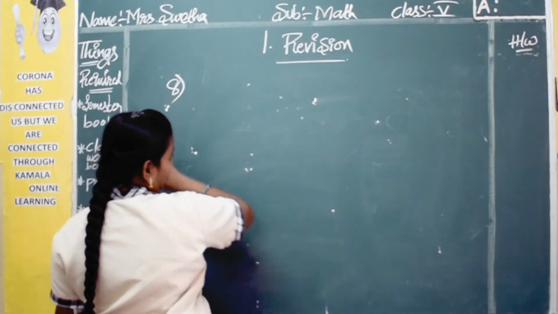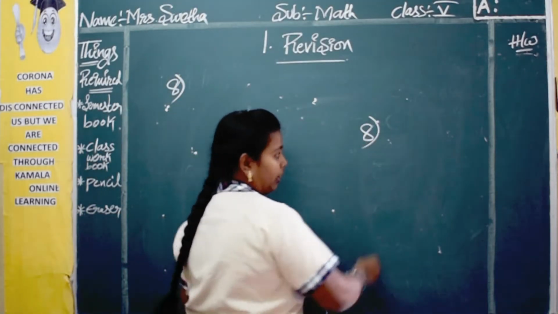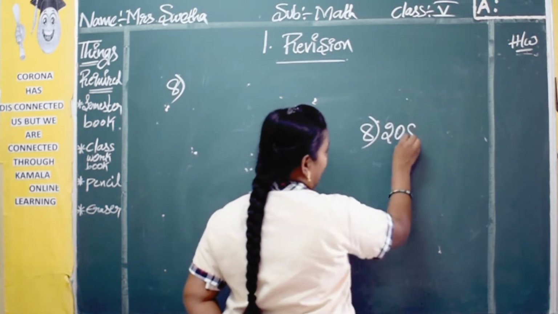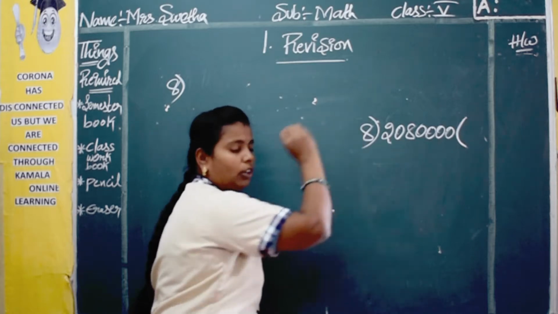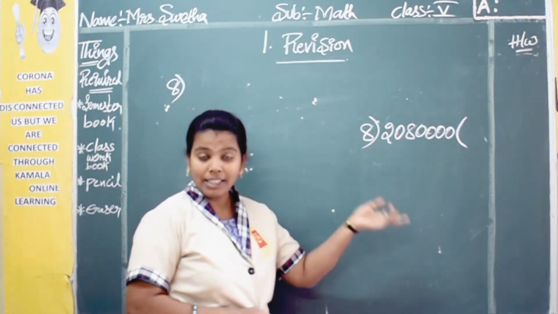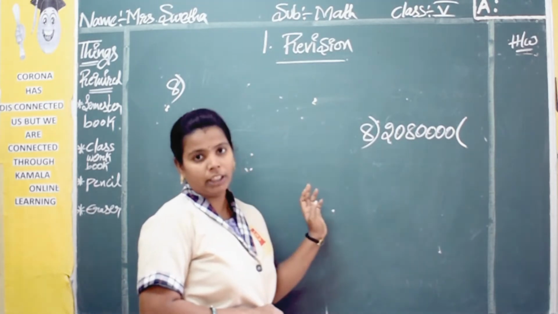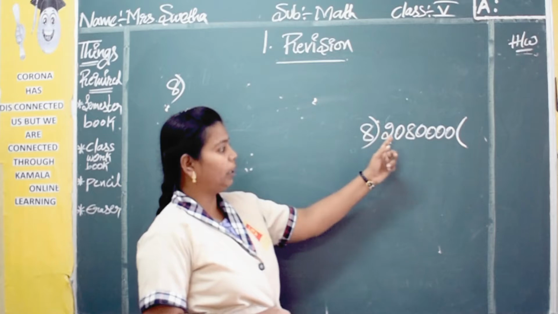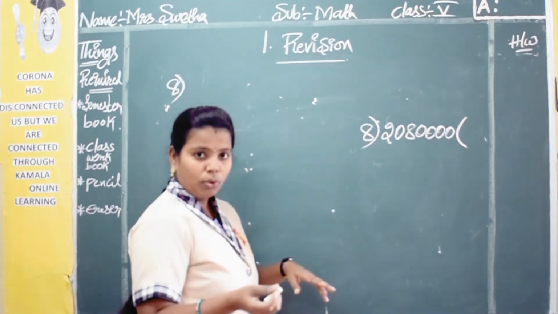Okay, how many partners are there? 8 partners are there. What is the amount? 20 lakhs 80,000. You have to divide this 20 lakhs 80,000 by 8. I said already, in maths tables are compulsory. Without tables you cannot do anything. So in the 8 table you have to check for 20. I think you know the table.